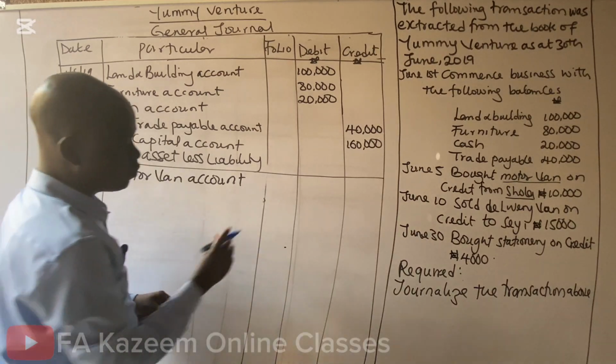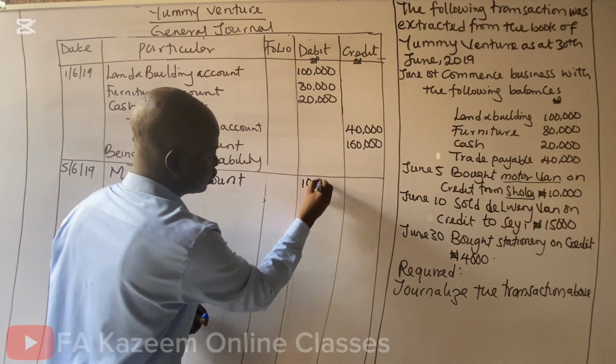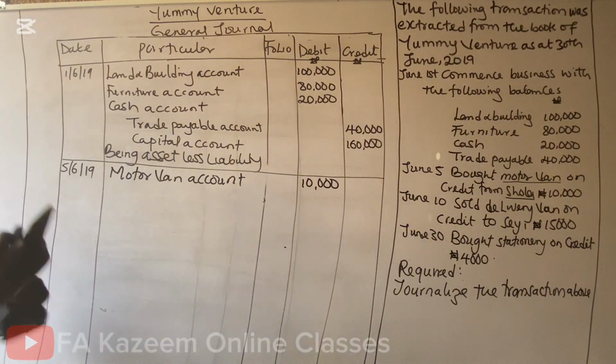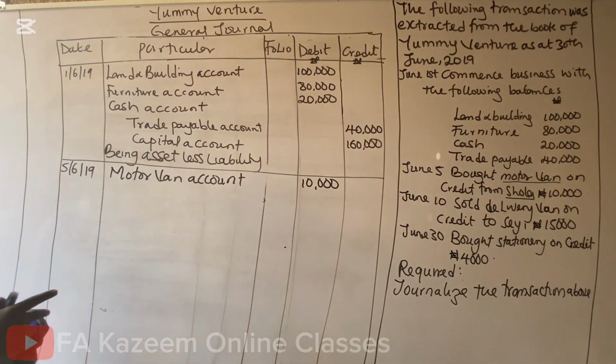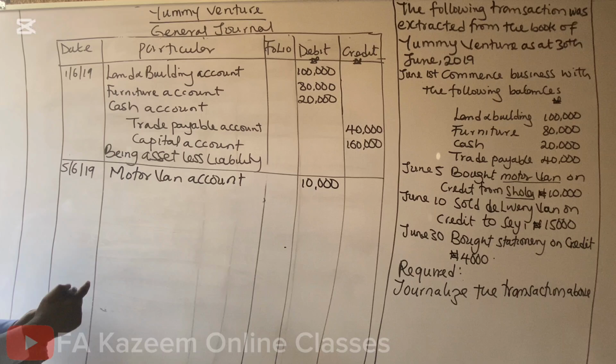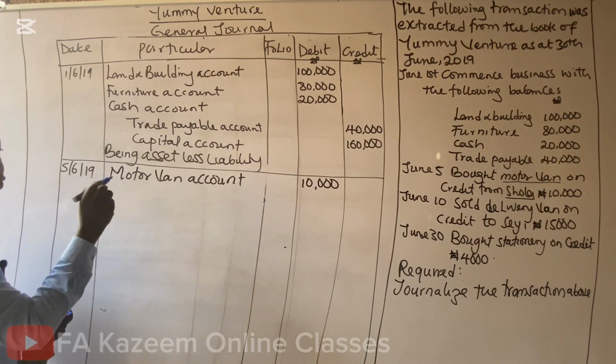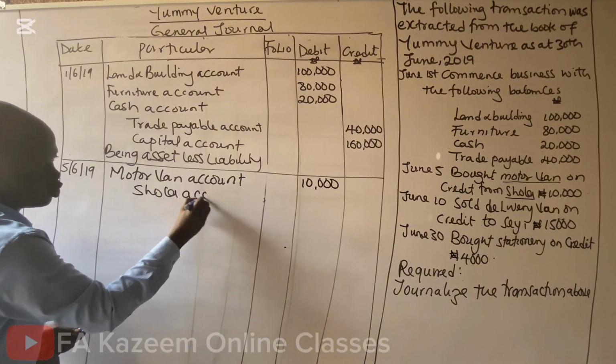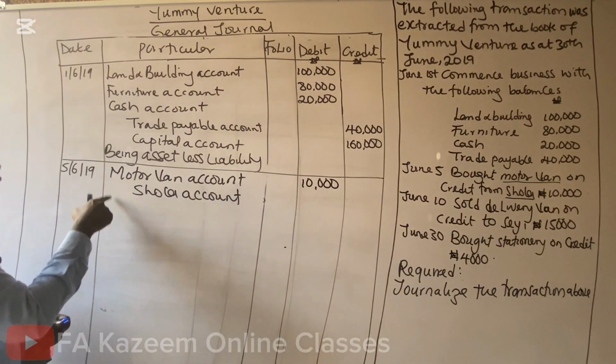How much is the motor van? 10,000. I've done that. You must record twice in the general journal to complete the double entry. That's why we say the general journal is used to complete double entry. The second account, who is giving the van out? Shola. That's Shola's account. They must not be on the same line.